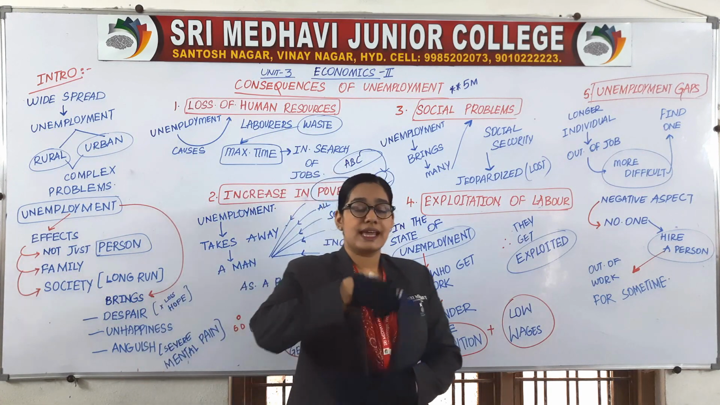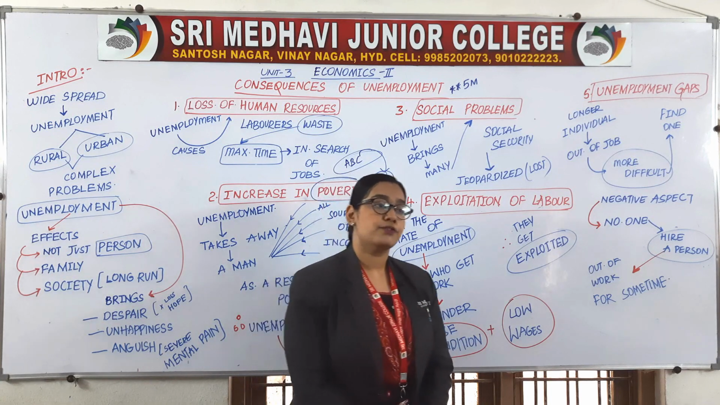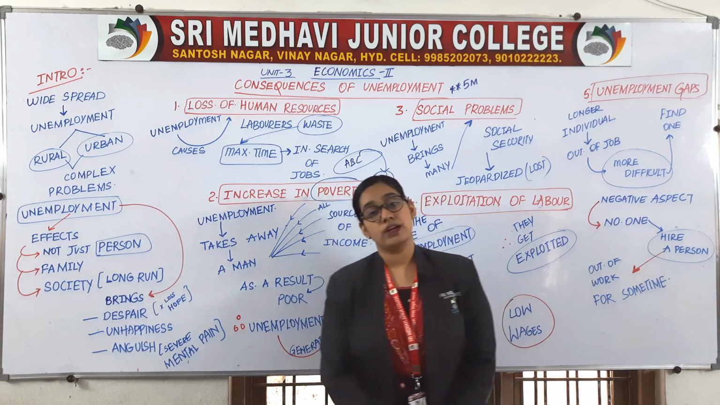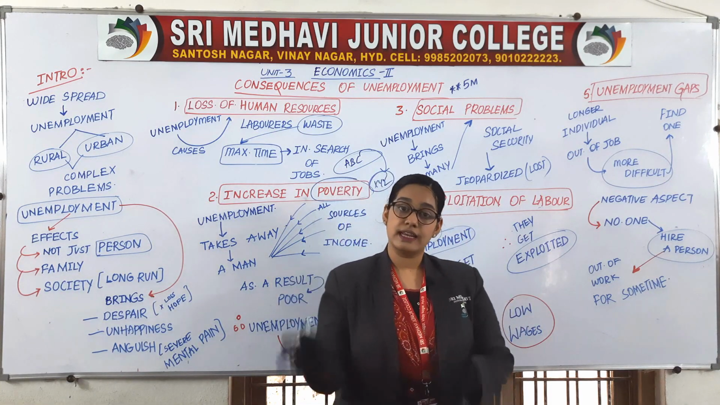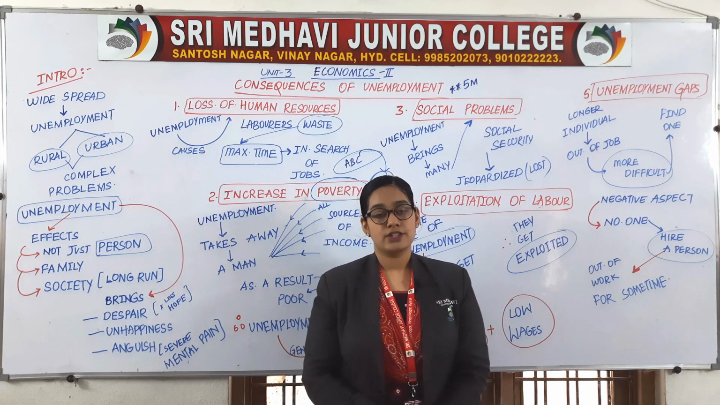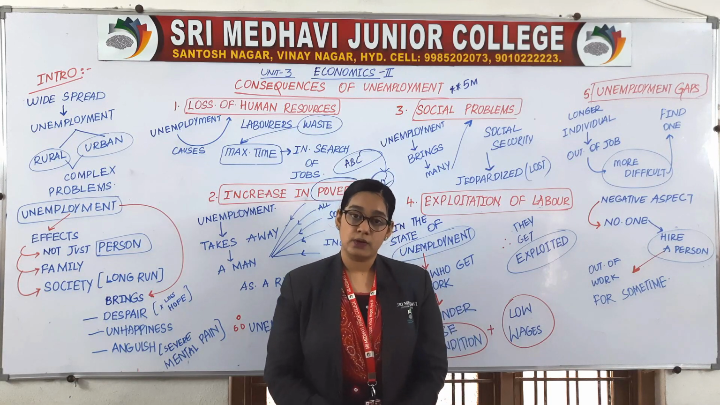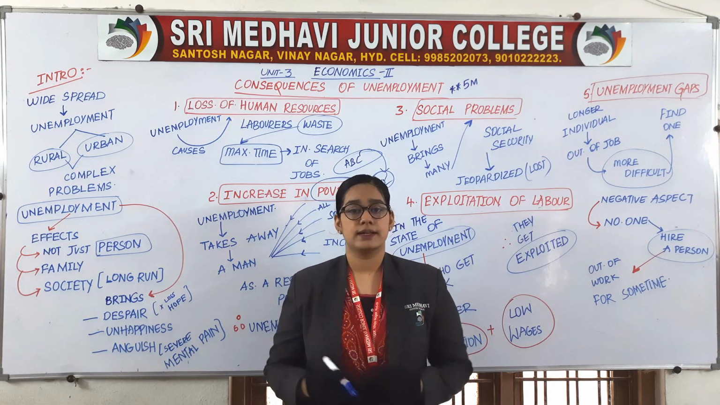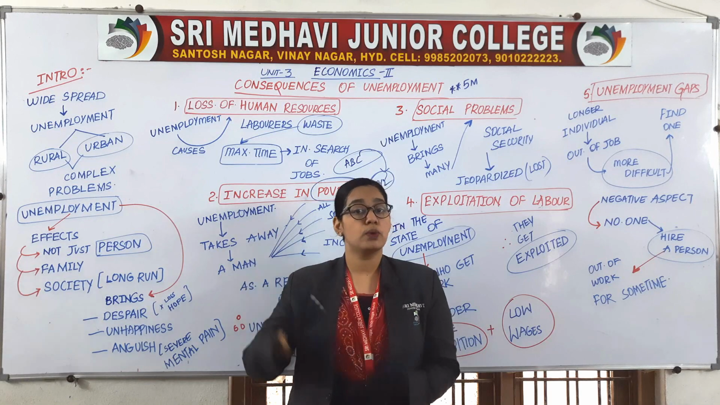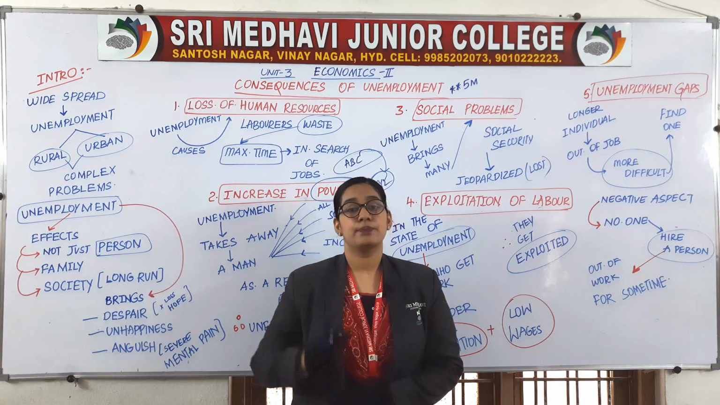Coming to the fourth one, exploitation of labor. Exploitation means making someone do excessive work than actually required. For example, if I am paying you 10,000 and making you do the work worth 20,000, giving you less money, that is called exploited. Imagine that previously I used to give you 5,000 for your work, but right now I am taking double, triple work. You used to work for some 5 hours, now I am asking you to work for 12 hours and paying you the same salary. That means I am exploiting you.